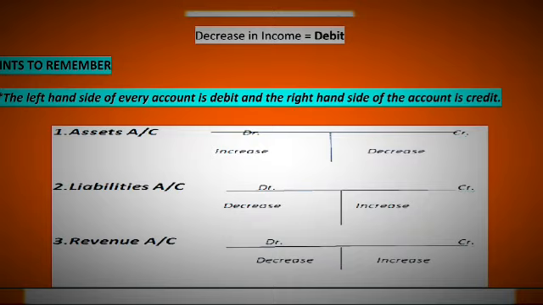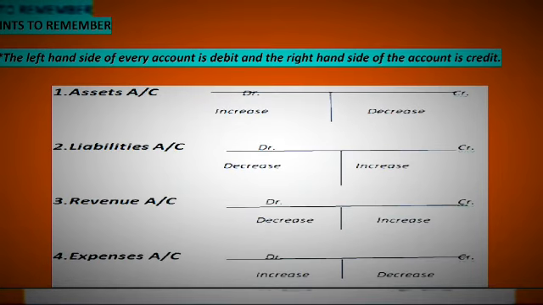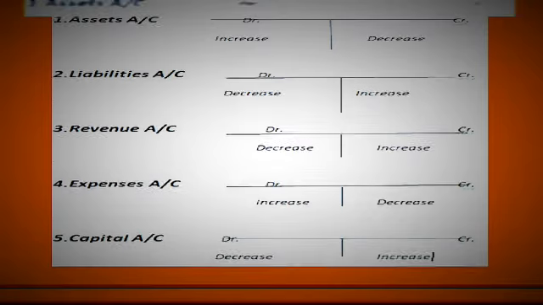Liability account should be debited when it is decreased and liability account is to be credited when it is increased. Revenue account is to be debited when it is decreased and revenue account is to be credited when it is increased. Expenses account is debited when it is increased, and expense account is to be credited when it is decreased.